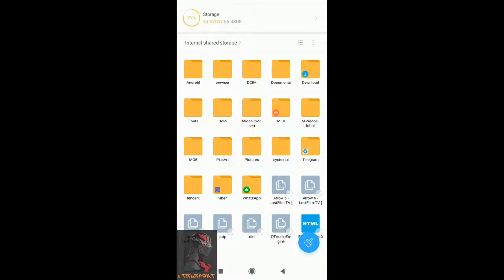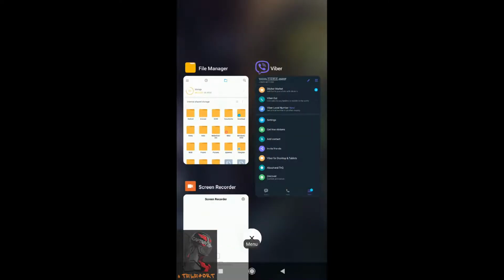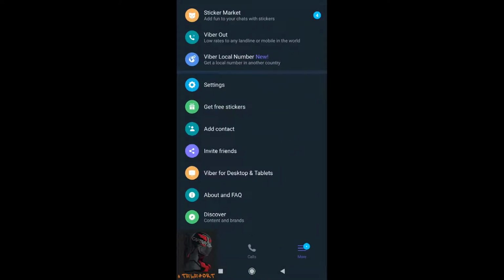Hello comrades, today I'm gonna show you how to change the standard notification sound of Viber. First you need to open Viber, then press this button, More.